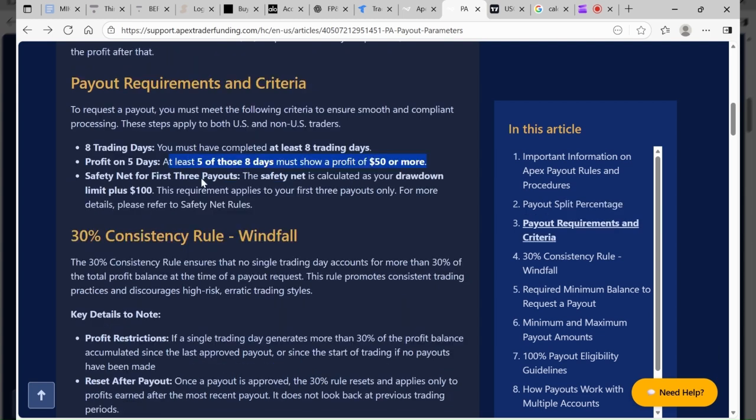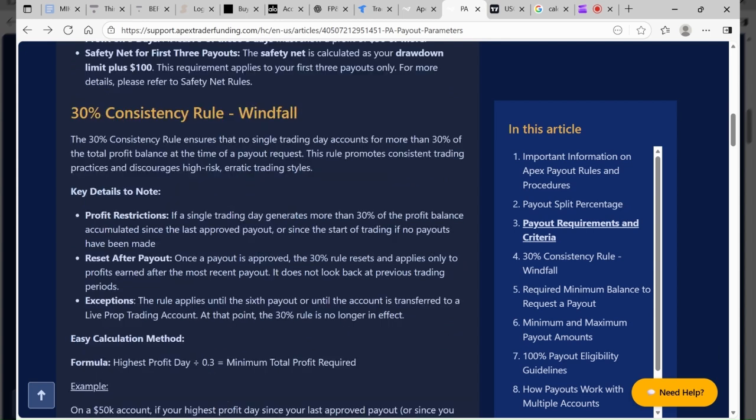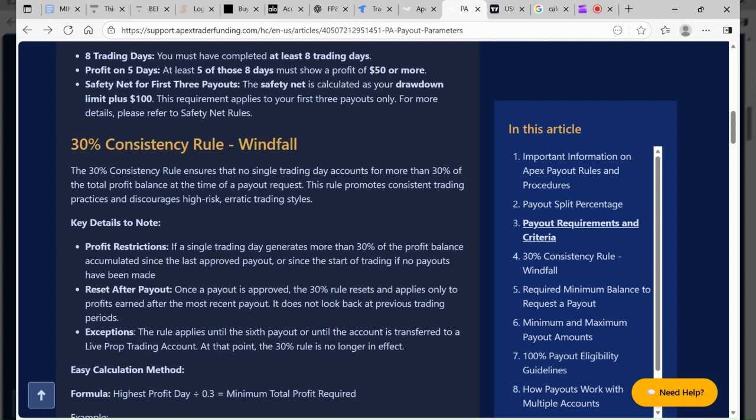And in order for you to take a withdrawal in your first 3 payouts, you must build your safety net. And your safety net is your drawdown plus $100. So if we're talking about a $25,000 account, your drawdown is $1,500. Plus 100, we're talking about $1,600. For a 50K account, your drawdown is $2,500. Plus 100, we're talking about $2,600. So when you first get your live account, you have to make your drawdown plus $100 before you're able to take a withdrawal. Once you do that, you can take a withdrawal literally immediately, as long as, like I said, you follow these rules of 8 days plus 5 days of at least $50 or more.